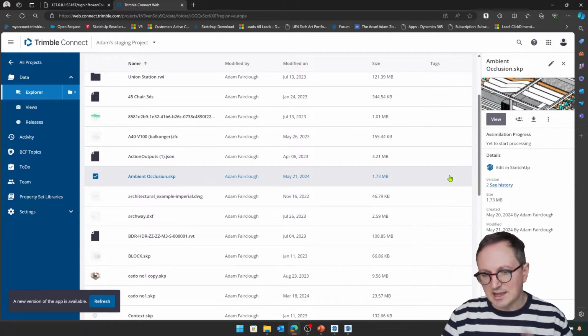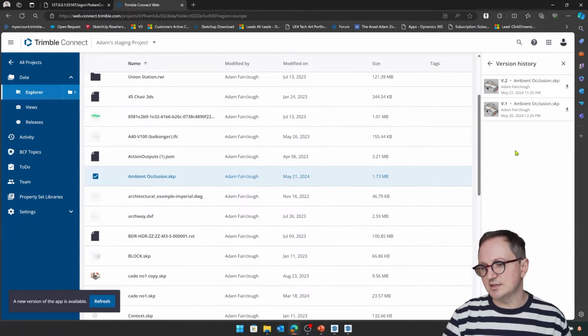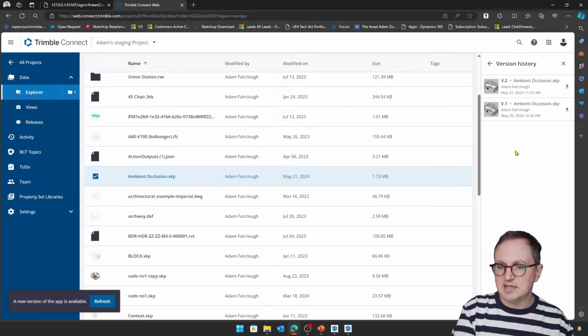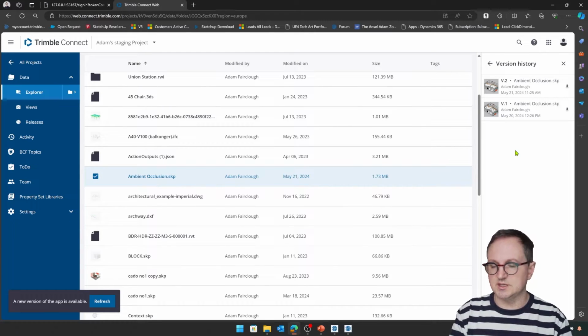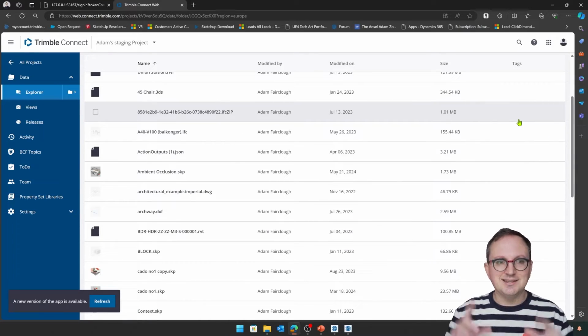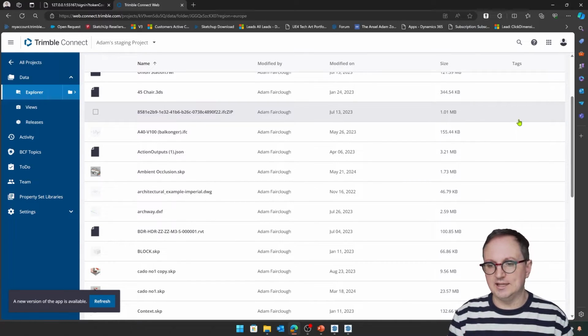One of the things that I really like about using Trimble Connect to store my files is it actually keeps a version history. So I can see every single version of that file that exists. Every time I've saved inside of SketchUp using that Save to Trimble Connect option, it will have created a version. And I can go back in time and download any snapshot of that model as it was when I hit save, which is amazing.